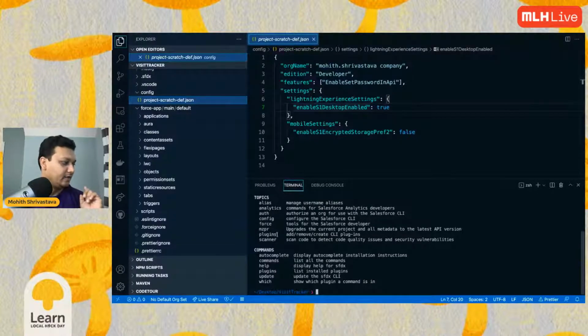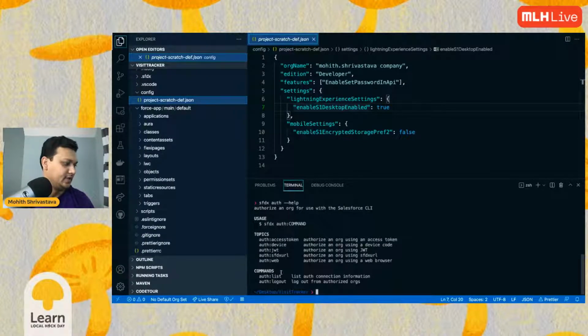So now what you have here is all these things. So what I'm going to do now is go back and check how I authorize. You can do a help on everything, like for example, help on auth commands. So you can do a help like this. As you can see, I have a help here and it tells me how to log in.